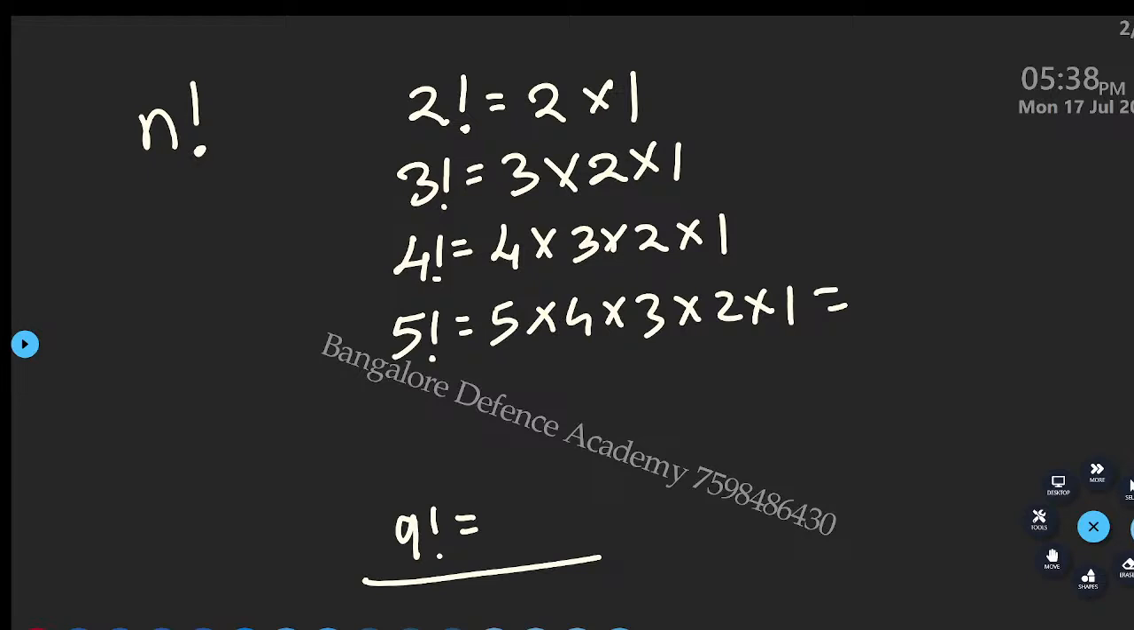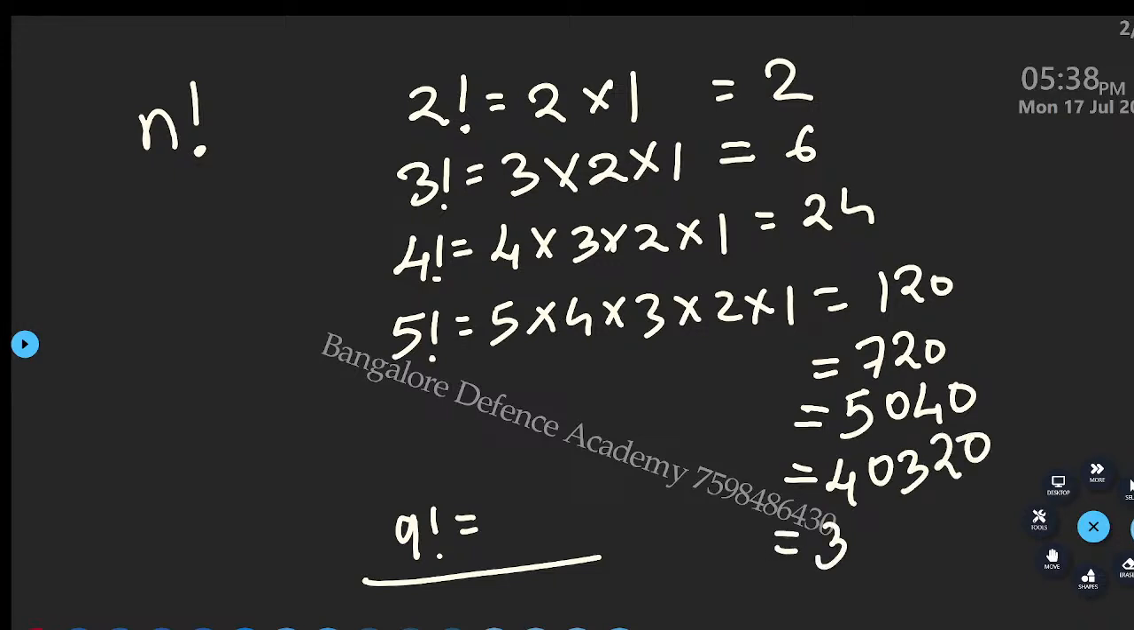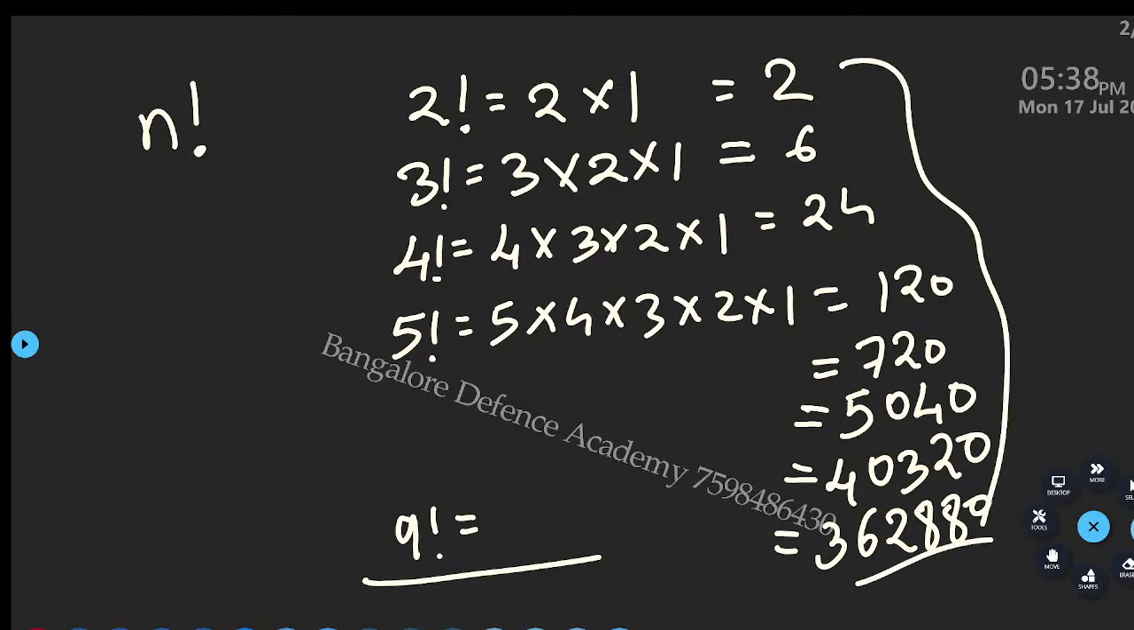What is 4 factorial? 24. 5 factorial? 120. 6 factorial? 720. 7 factorial? 5040. 8 factorial? 40320. 9 factorial? 362880. 10 factorial? 3628800. Okay, so you have to learn these values by heart. Now why? Because it is going to save time.